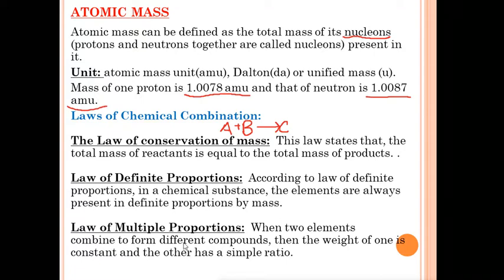Okay, the next one is the law of multiple proportions. When two elements combine to form different compounds, the weight of one is constant and the other has a simple ratio. It means that when elements combine together, they form compounds.